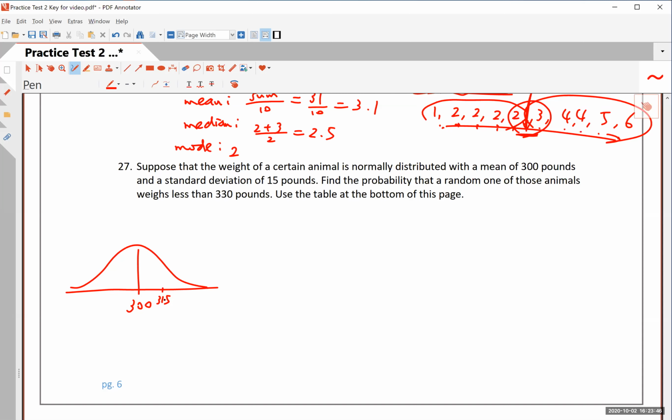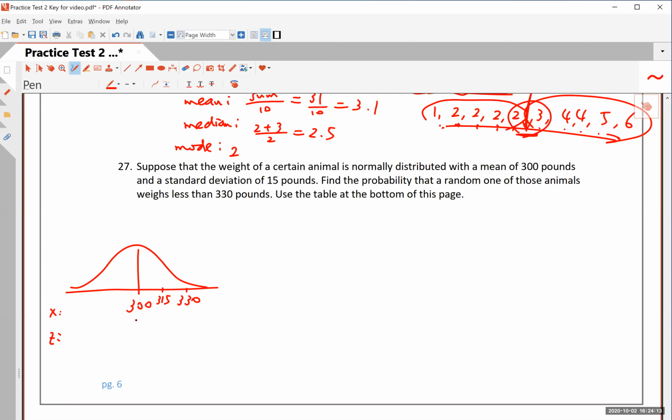Find the probability that a random one of these animals weighs less than 330 pounds. 330 is over here. All right, these are the values we call X. We need to translate into z-scores in order to use that normal distribution table, sometimes called the standard normal distribution table, because z is the standard normal random variable.